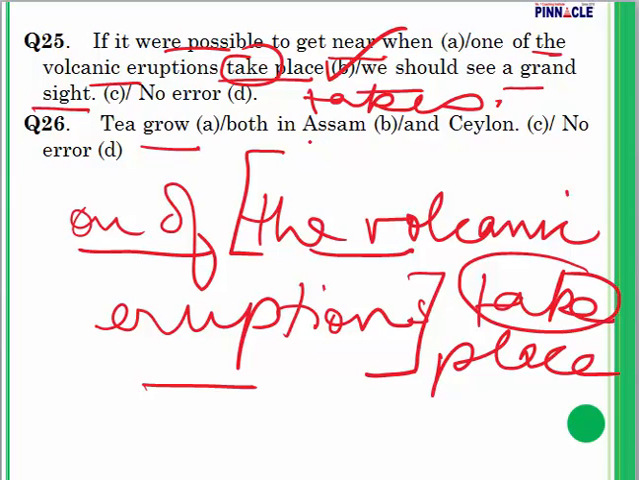Tea grow both in Assam and Ceylon. Question number 26. Here we have used tea grow. Tea grow is incorrect. We have to say tea grows. Tea is considered singular. Don't we say the tea is good? So with tea we have to use grows and not grow. Question number 26, tea grows.